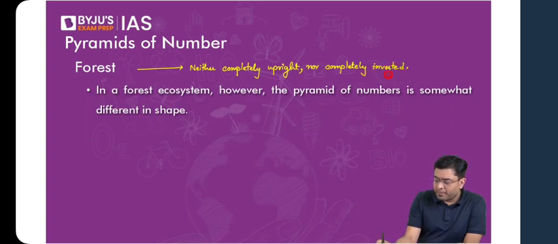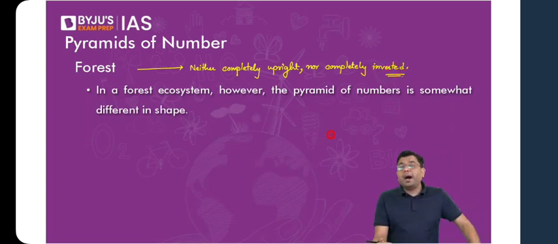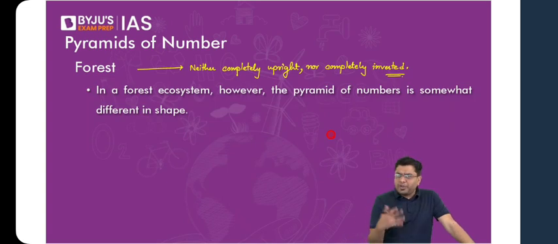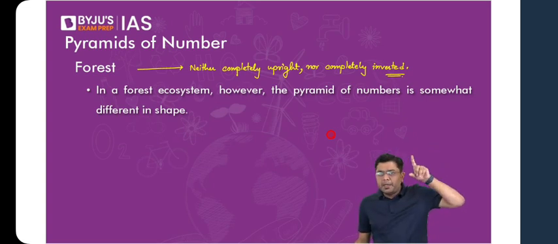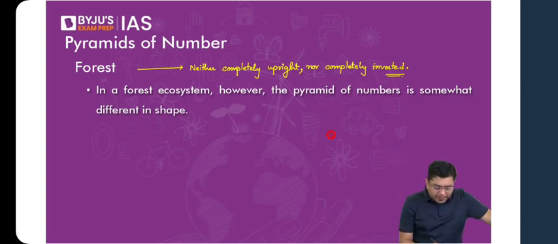How? So basically, if you take a look at the forest, you will have the trees. Trees are the main source of production of energy. So that tree, generally one in number. Now that tree will be able to support many different insects. Now those insects will be fed upon by few of the birds. Now those few birds will eventually be fed upon by one large apex predator. So here, the ecosystem pyramid that you will generate, that will be significantly skewed. In the sense, it will indicate a feature somewhat like this.